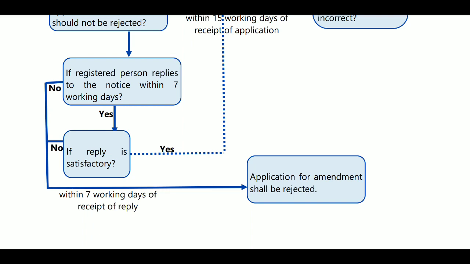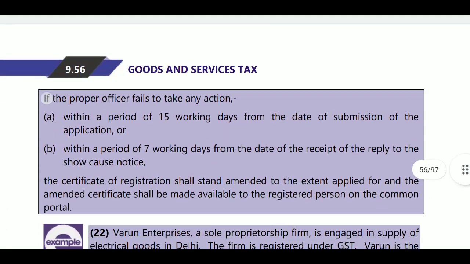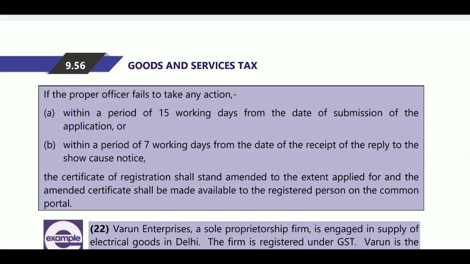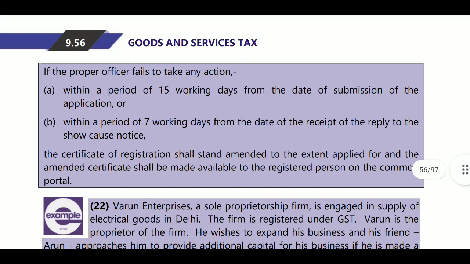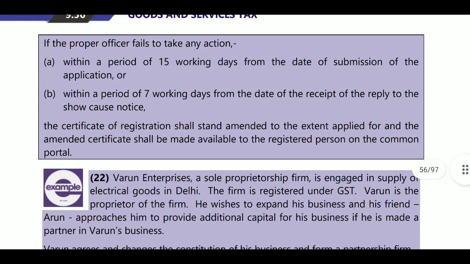Or in the other case, after we provide the information within 7 days, it is either satisfactory or not. If satisfactory, the amendment is provided. If not satisfactory, he must reject the application. If he does not reject it, then it will be treated as deemed approval. That is, if the proper officer fails to take any action within 15 working days from the date of submission of the application, this is the first case, and within 7 working days from the date of receipt of reply to the show cause notice, this is the second case, the certificate of registration shall stand amended to the extent applied for, and the amended certificate shall be made available to the registered person on the common portal.